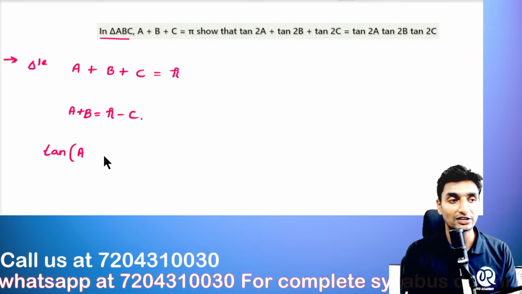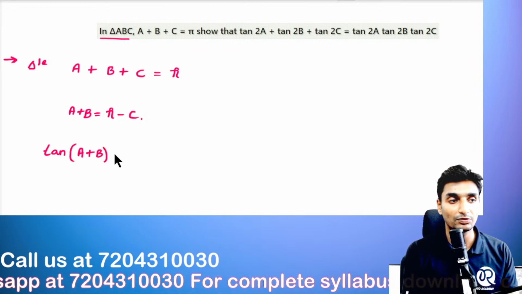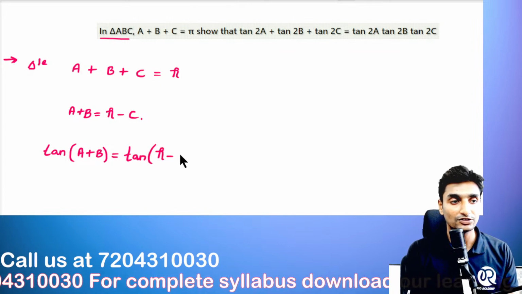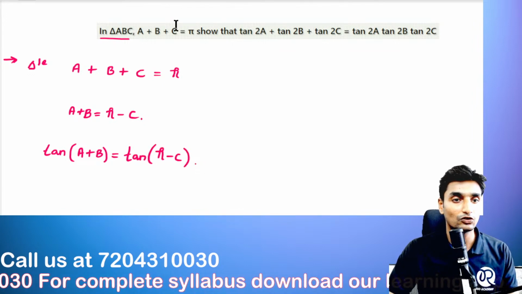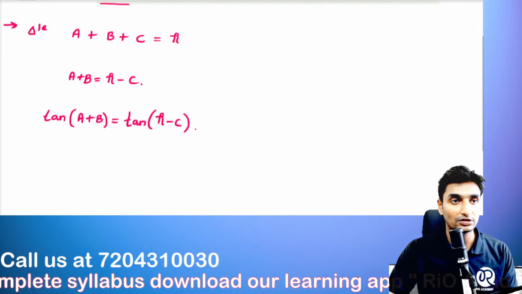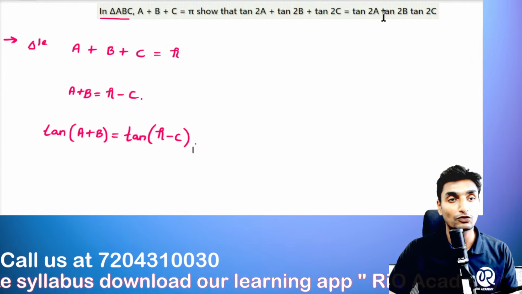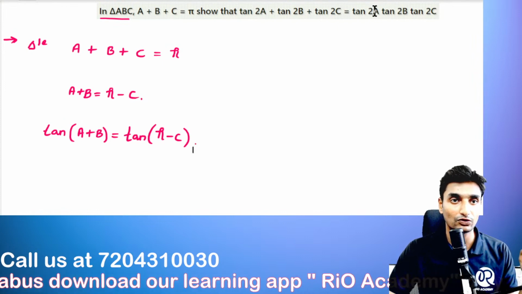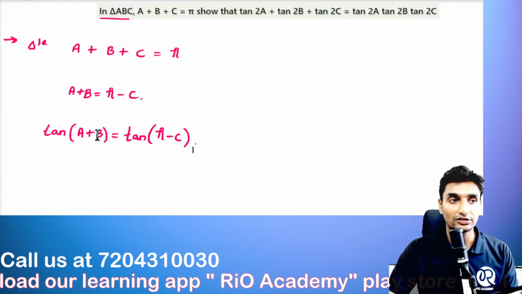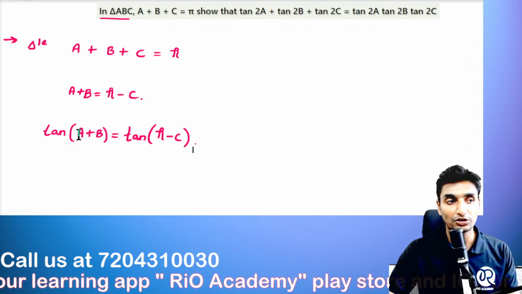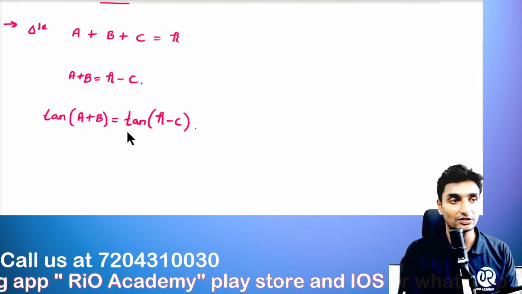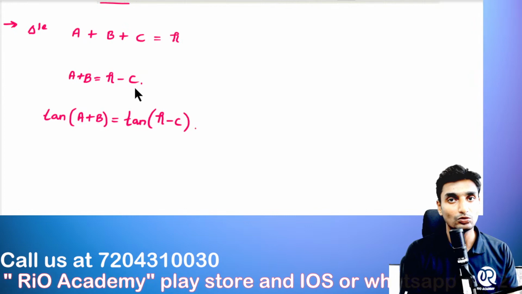Okay, applying the tan function on both the sides, tan of a plus b is equal to tan of pi minus c. But once again, if you just look at the question, he is asking us the value of 2a, 2b and 2c. Now here a plus b is already written, so what we are going to do is multiply 2 on both these sides. Here guys, in this second step we can multiply 2 on both the sides.